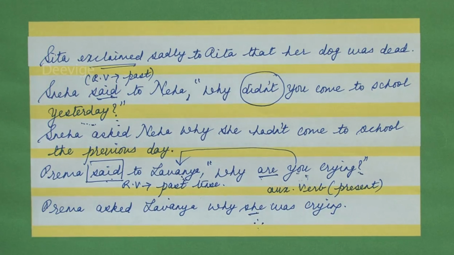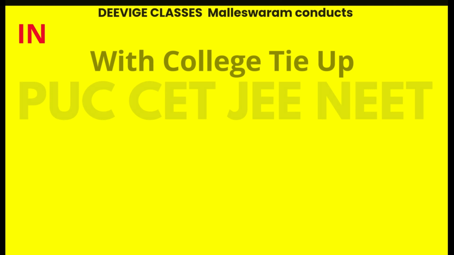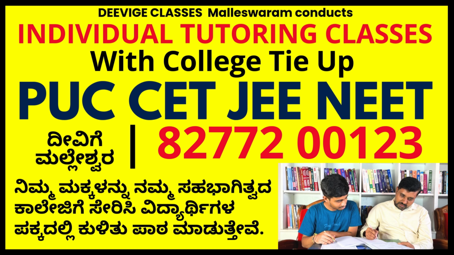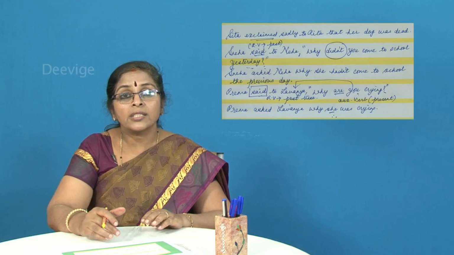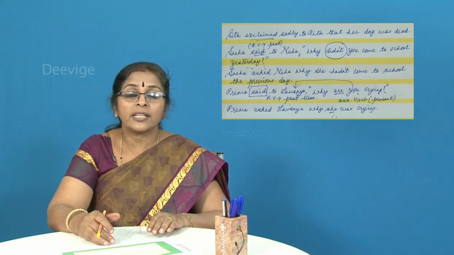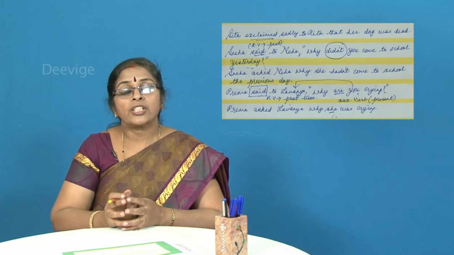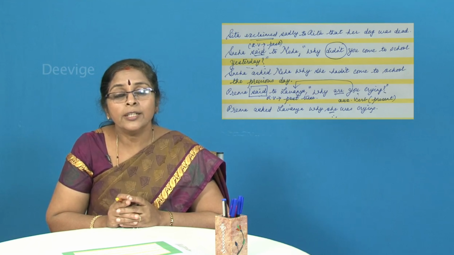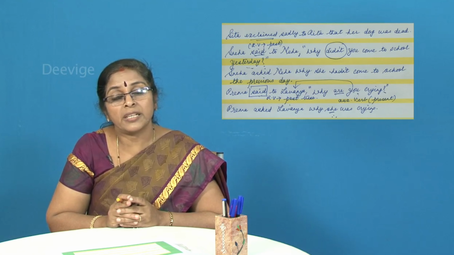So, Prema asked Lavanya why she was crying, and please end it with a full stop. Clear, students? Now shall we quickly recall all those rules that you have to bear in mind while changing from direct speech into indirect speech? Now I'll quickly recall it for you and then we shall wind up the class regarding direct and indirect speech. Shall I tell the rules slowly and carefully so that you can understand what is being said?